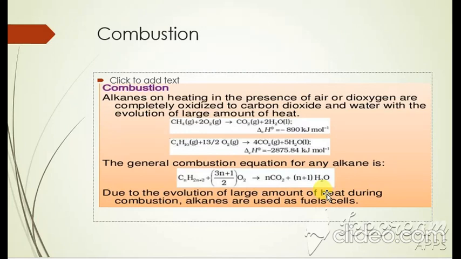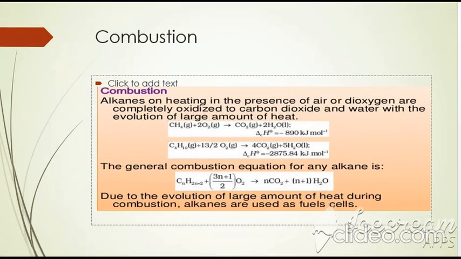For example, CH4 in the presence of a complete supply of oxygen forms carbon dioxide and water, and a large amount of heat is released, which is used for cooking and other purposes. So combustion is basically a reaction of CH4 methane gas with oxygen to form carbon dioxide and water. This is an exothermic reaction. Now next is the exothermic reaction.